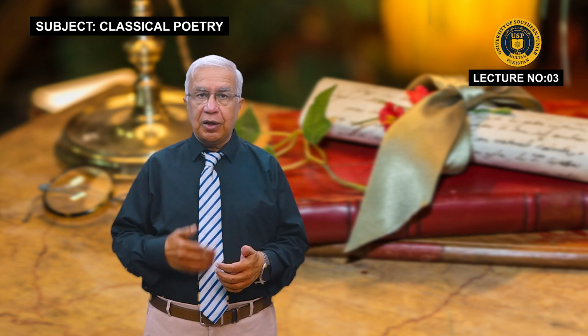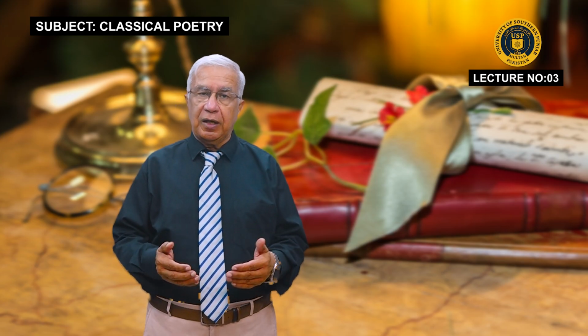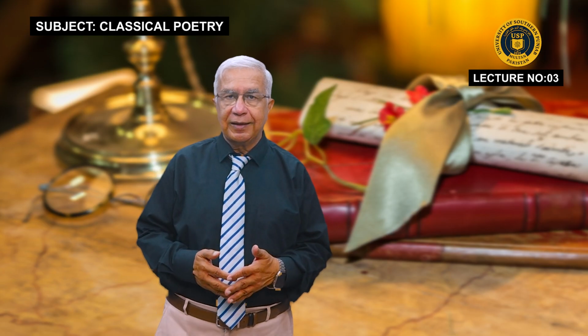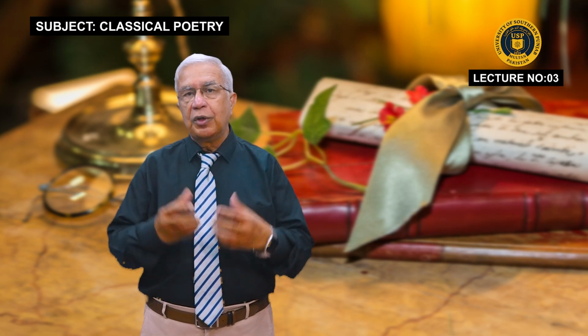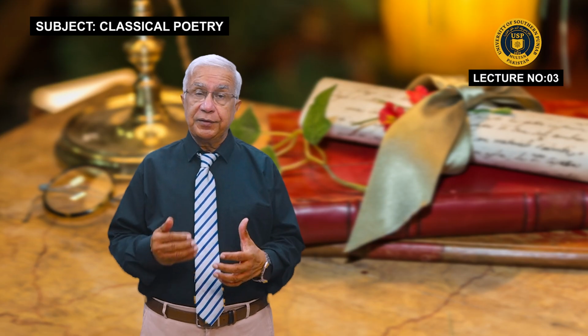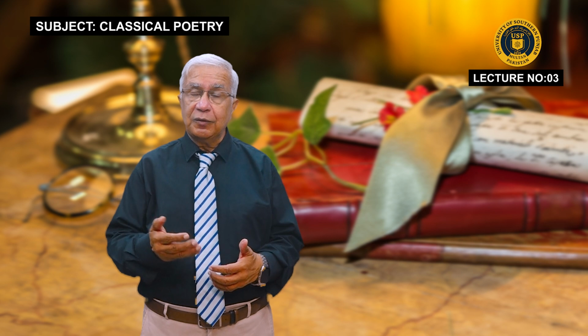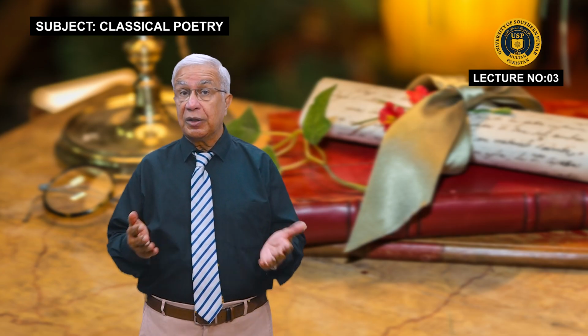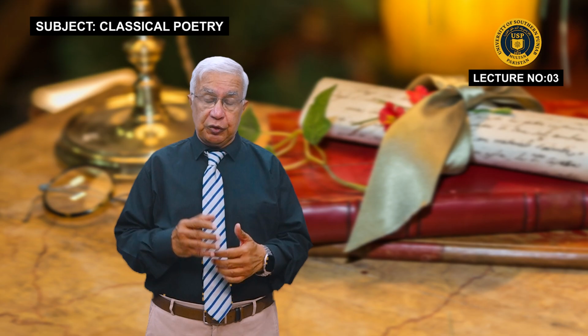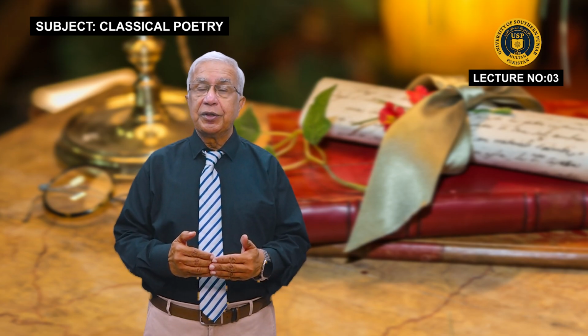For example, if we talk about Chaucer, he's the one who started classical poetry in English. Of course, he took the model from these people whose names again and again come before you, like Homer, like Virgil, Ovid, and Horace, but he included his own development in that as well. Chaucer is termed the father of English poetry. In his age, the English language was not that developed. Most of the writings were in French, but he's the one who started in English. Whatever English he writes, you will find different spellings, different pronunciations, different nomenclatures of different things. So Chaucer is responsible for creating the poetry for the English people.